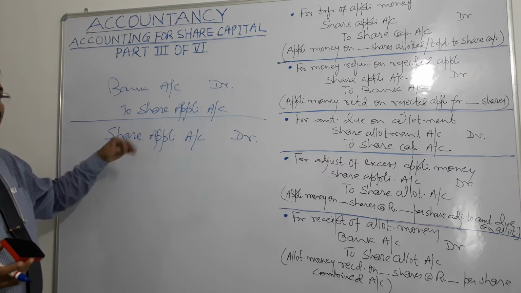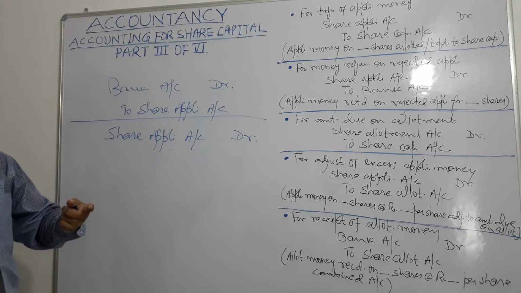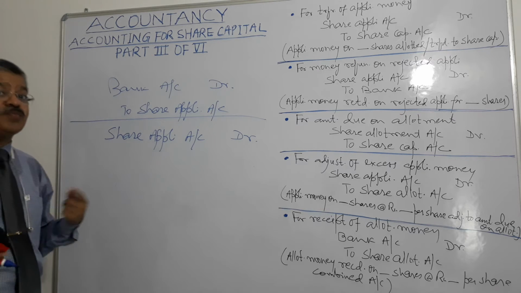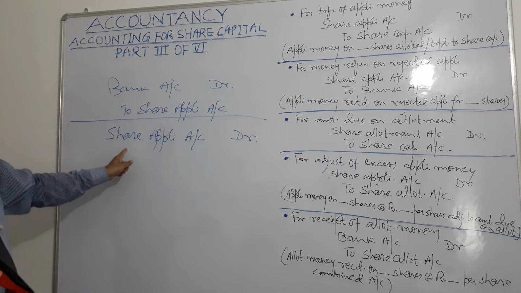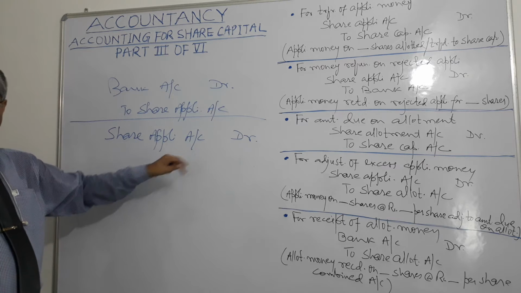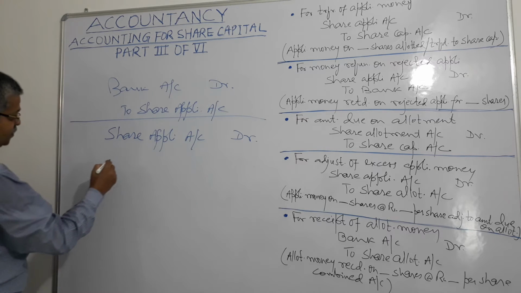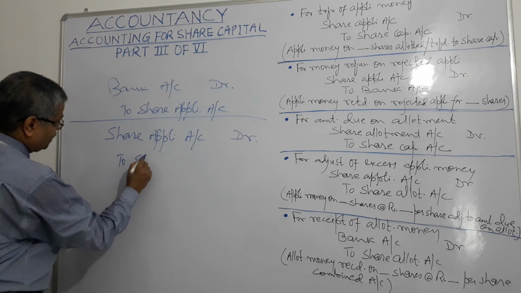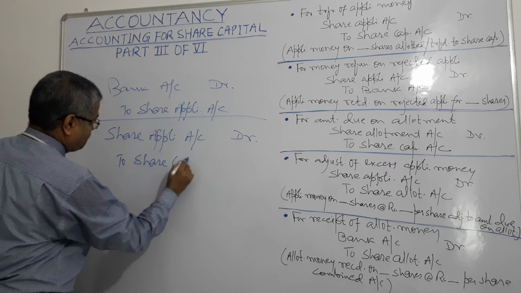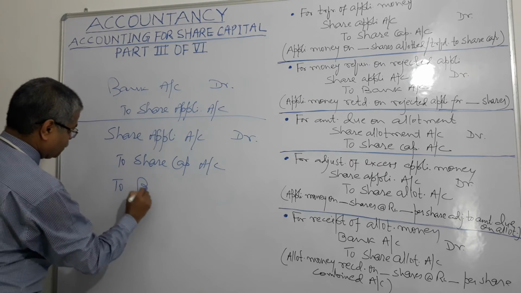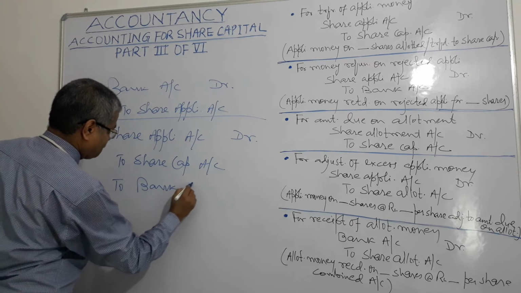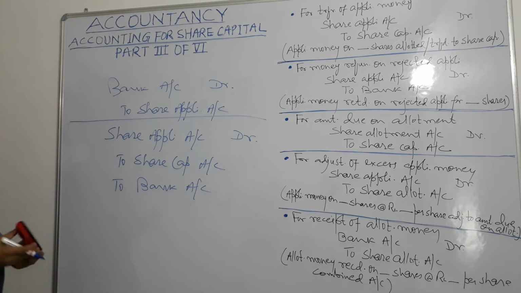Finally, the money needs to go to the share capital account, because money has been raised for the purpose of raising capital for the company. So share application account will be debited and to share capital account and to bank account, right?